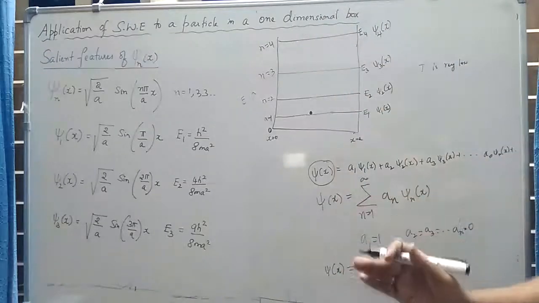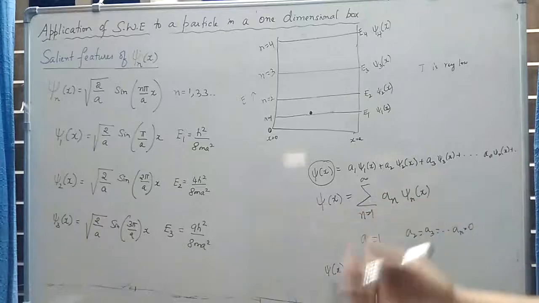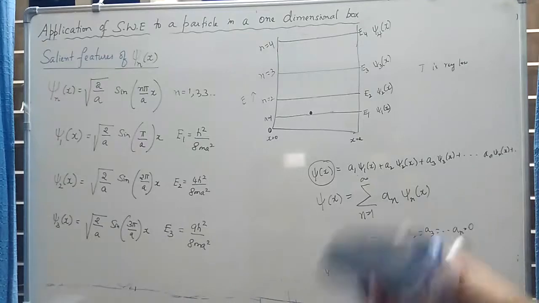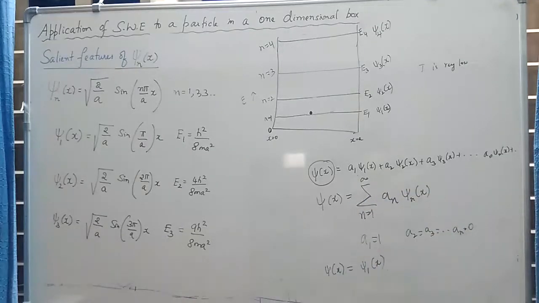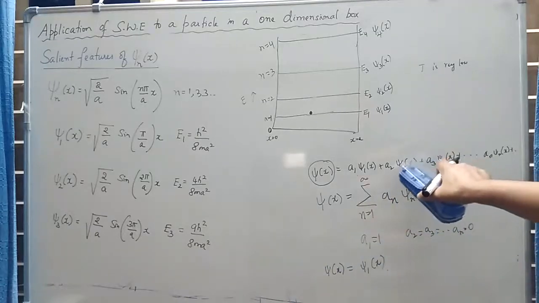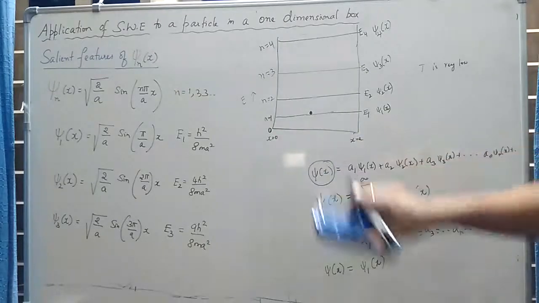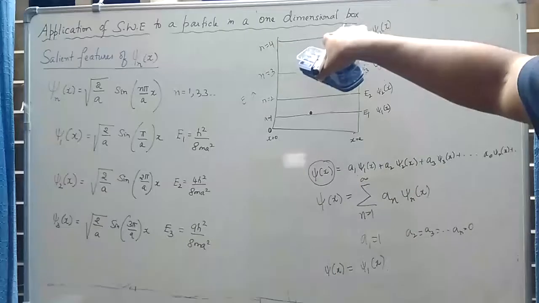You can talk about this in much more detail, and things get complicated. We will not discuss that much here. If you come to the MSc course of quantum chemistry, then we have to discuss these things in a much more elaborate way. So what I wanted to say is, when you solve the Schrodinger wave equation, you get an infinite set of wave functions which represent the different states of the system, and the wave function corresponding to the state the particle is in contributes the highest.